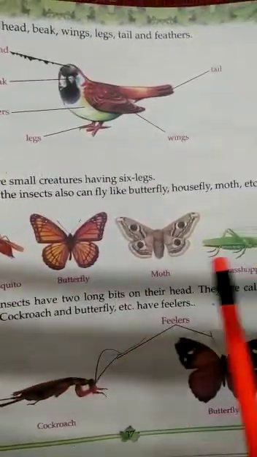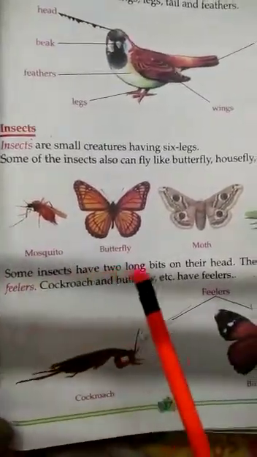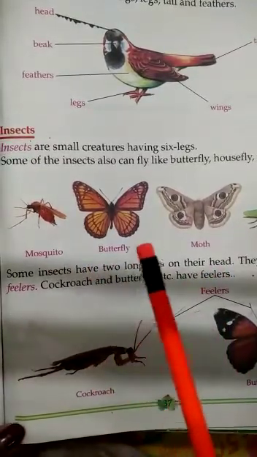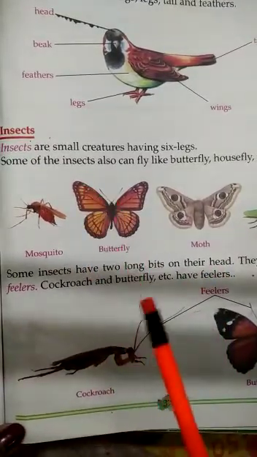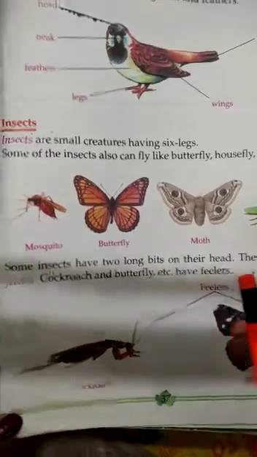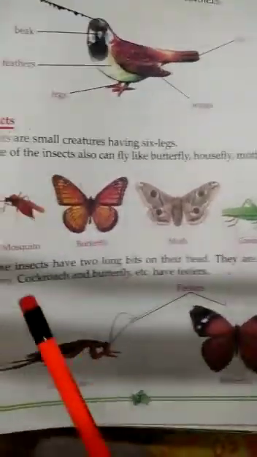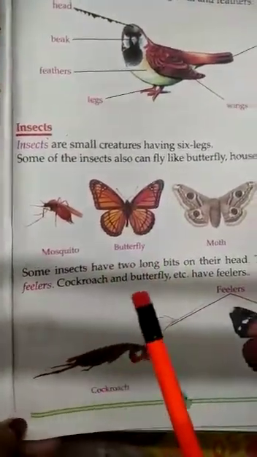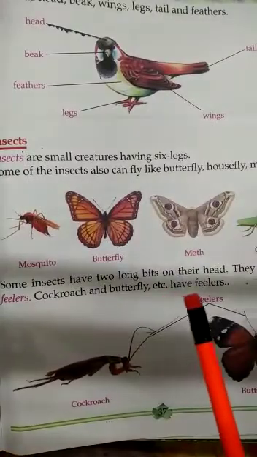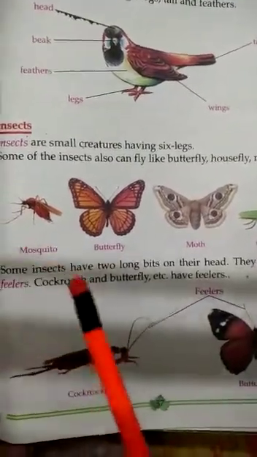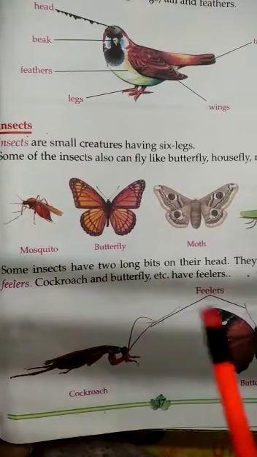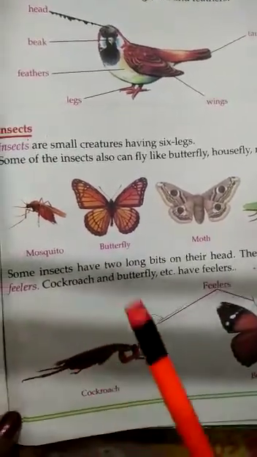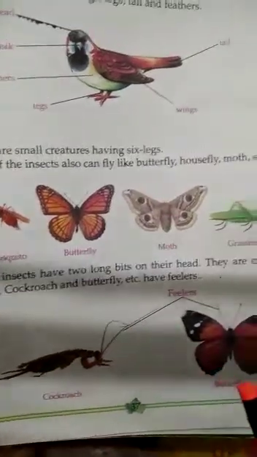Now, some insects have 2 long feelers on their heads. Some insects are having 2 long feelers. These are the long feelers on their head. They are called feelers. Cockroach and butterfly, etc. have feelers. This is a cockroach and this is a butterfly, with 2 long feelers.